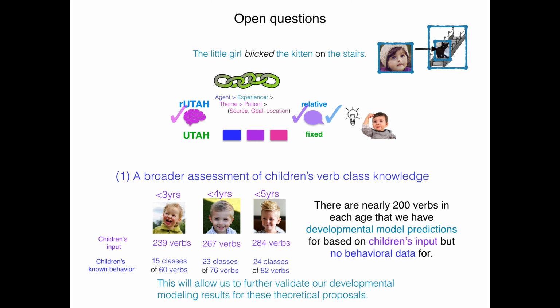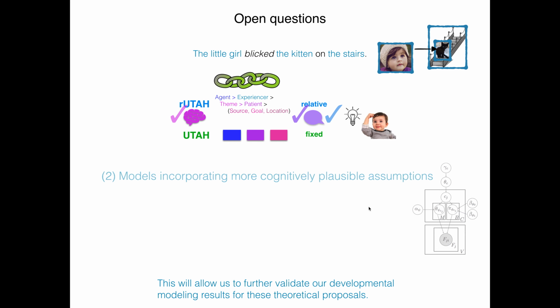In particular, it turns out that there are nearly 200 verbs in each age that we have developmental model predictions for on the basis of children's input, but no behavioral data for, right? So if we can get more of that, we can actually fine-tune our target state when it comes to verb class knowledge.